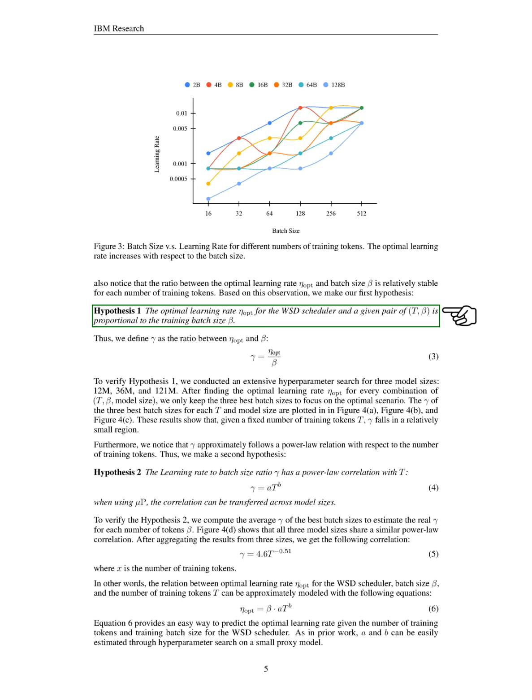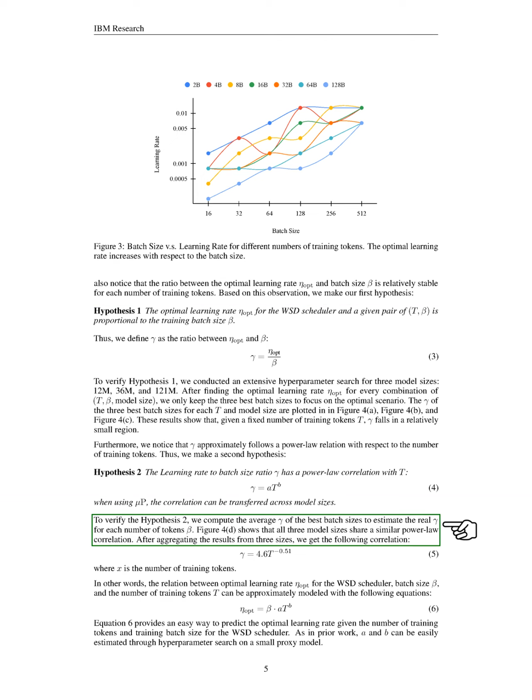The ratios for these batch sizes were plotted, revealing that, for a fixed number of training tokens, the ratio falls within a small range and follows a power law relationship with the number of training tokens. This leads us to our second hypothesis. The ratio of learning rate to batch size has a power law correlation with the number of training tokens, which can be applied across different model sizes.